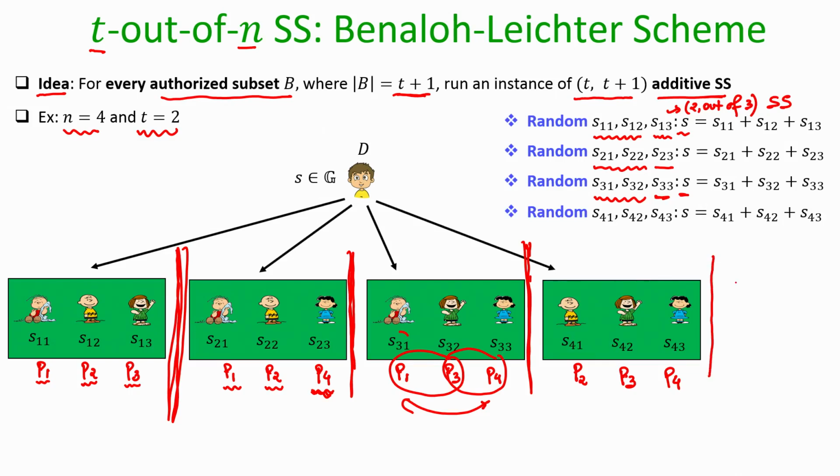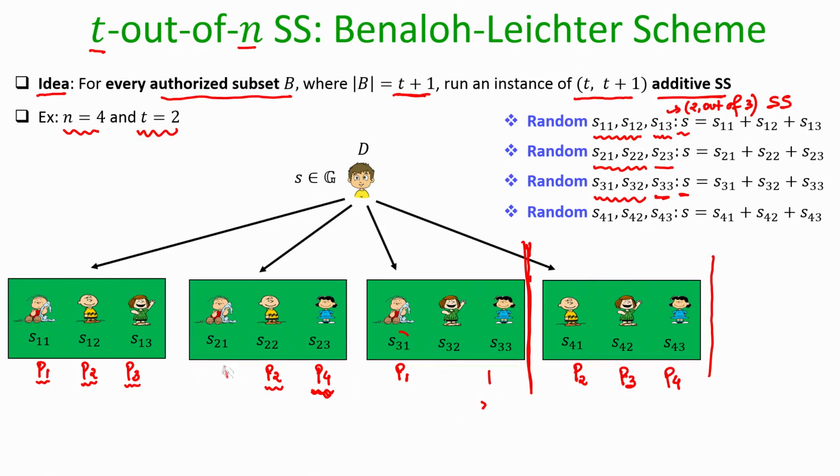Remember, the dealer's secret in all these independent instances of 2 out of 3 secret sharing is the same secret S, the secret is not getting changed. So, it runs an instance of 2 out of 3 secret sharing for this last group and distributes the corresponding share only within this restricted group.